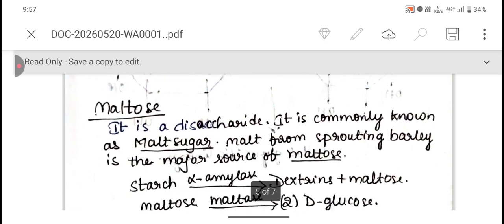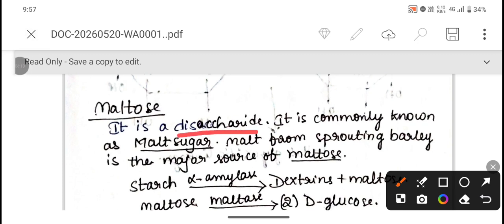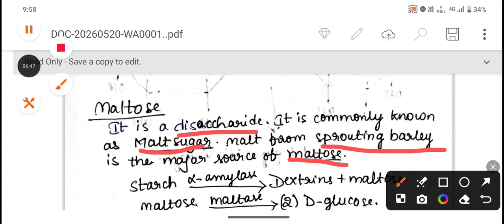The next example is maltose. Maltose is a disaccharide commonly known as malt sugar. Malt from sprouting barley is the major source of maltose. Seeds and grains are also rich sources of maltose. Maltose is known as malt sugar, which is abundant in sprouting barley and other seeds and grains.